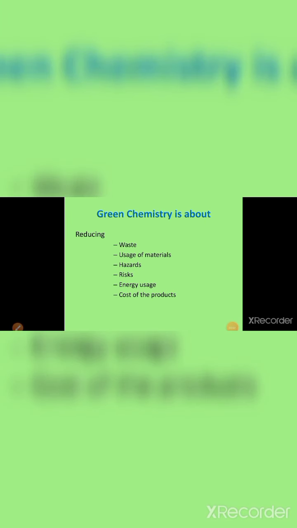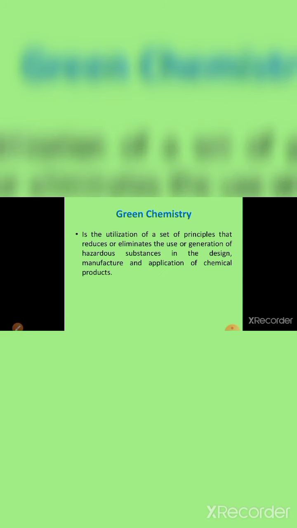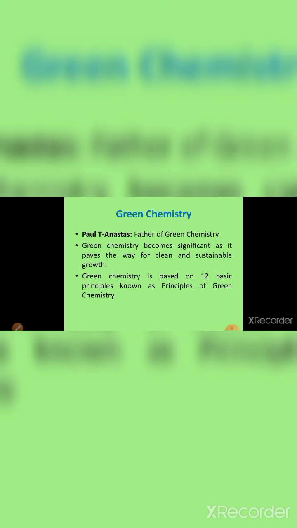Green chemistry is about reducing the wastage and use of materials, reducing hazards and risk, reducing the use of energy, and reducing the cost of the products. The father of green chemistry is Paul J. Anastas. It becomes significant because it paves the way for clean and sustainable growth.